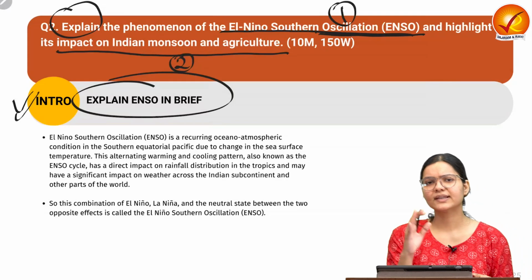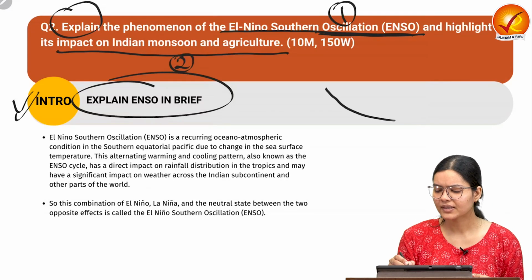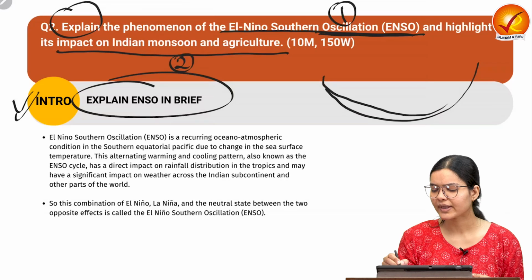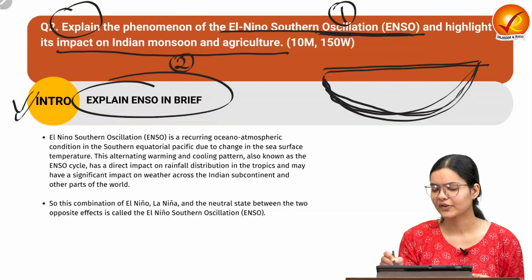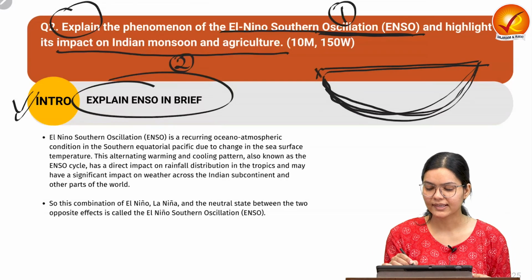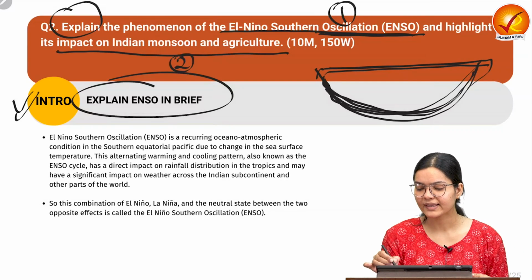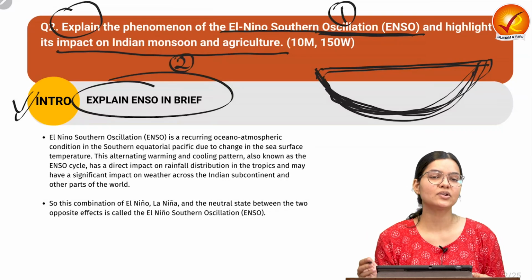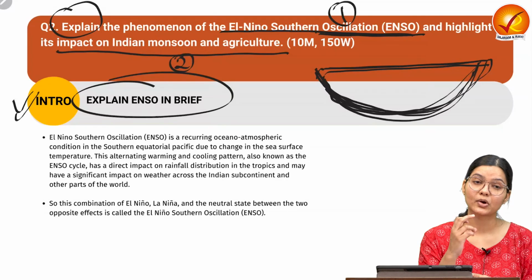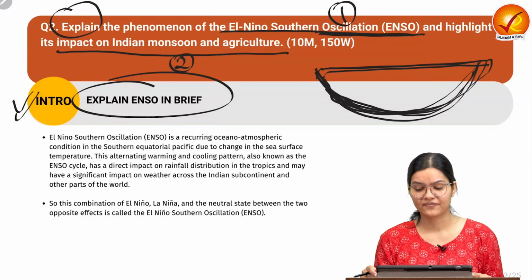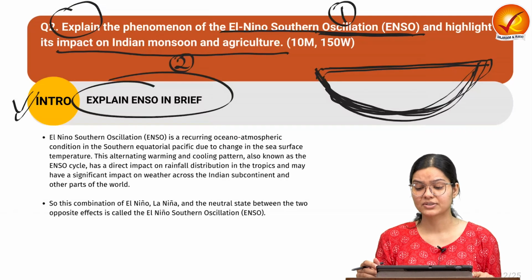We know an oscillation means the movement from one direction to another and then again in the same direction. So this is a recurring phenomenon that happens in an oscillation. Similarly, here in El Nino Southern Oscillation, why Southern Oscillation? Because it happens in the Southern Pacific Ocean. That is why the name Southern Oscillation is given.